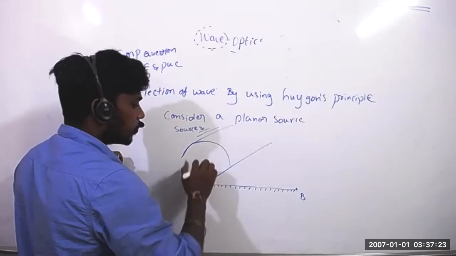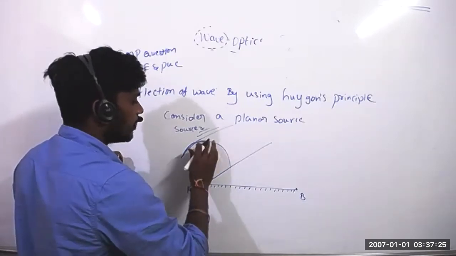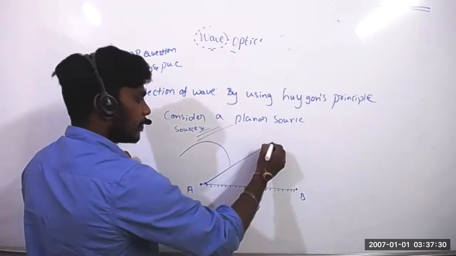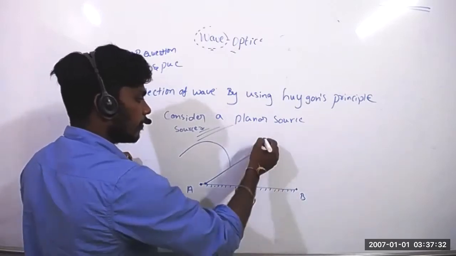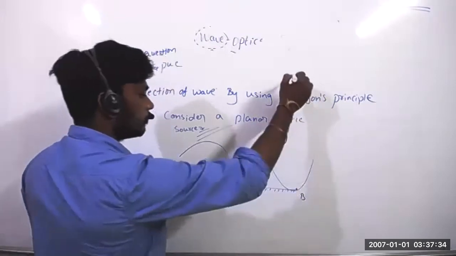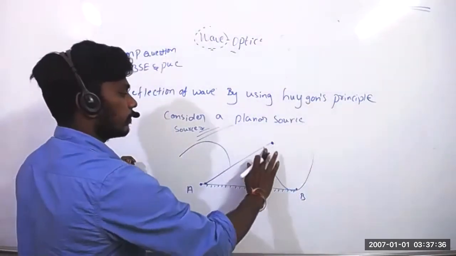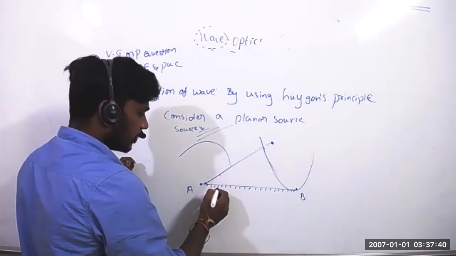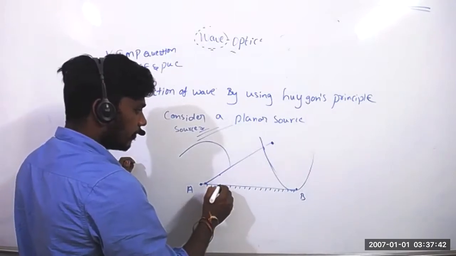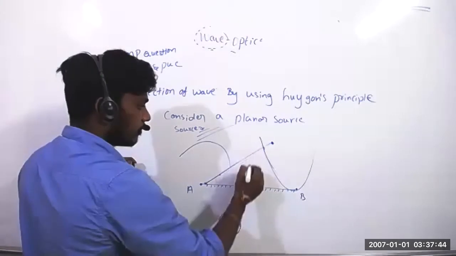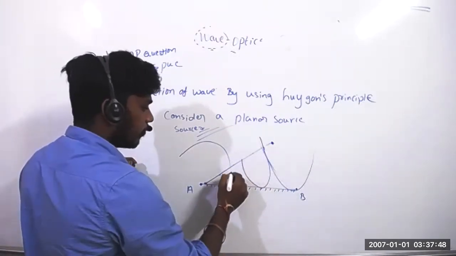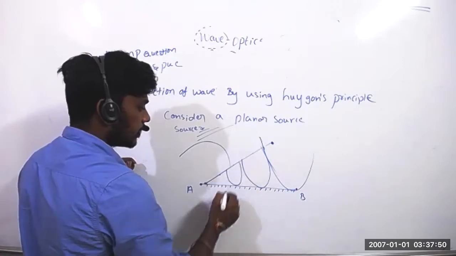If it is a point, the point source will act as a spherical wavefront. So it is the spherical wavefront and it is the point source. So a spherical wavefront will be here like this. Here a point will be there. So the spherical wavefront, how will it be? Here, like this. Here if you take one point, like this.